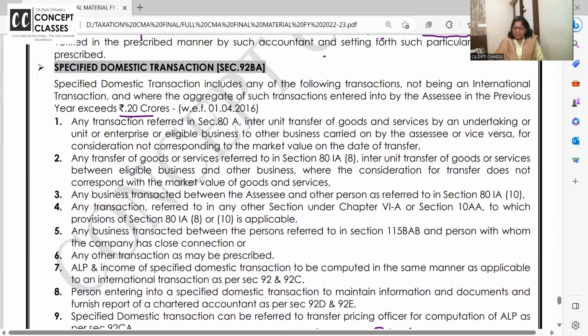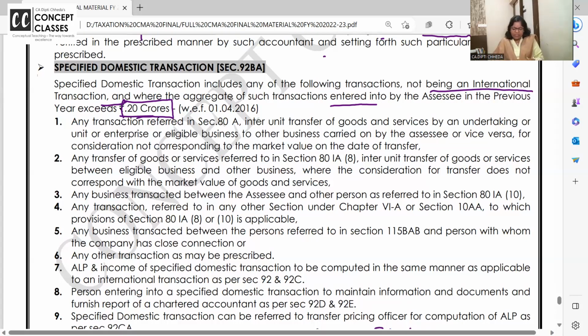Specified domestic transaction includes any of the transactions not being international transaction, but where the aggregate of transactions in the previous year exceeds 20 crores. 20 करोड़ से ज्यादा ट्रांजैक्शन की वैल्यू है between two branches, sister concerns and all.